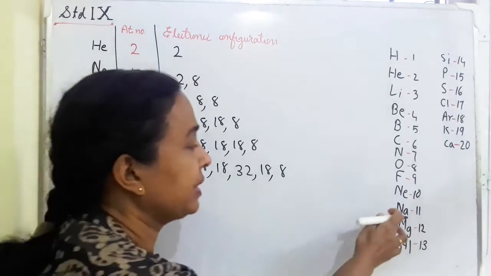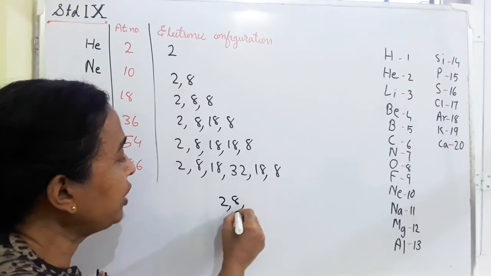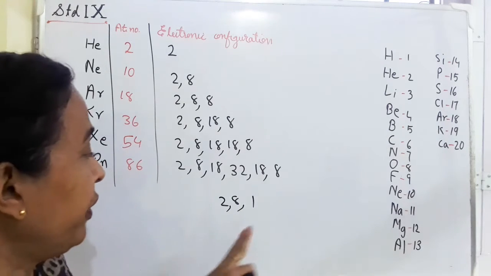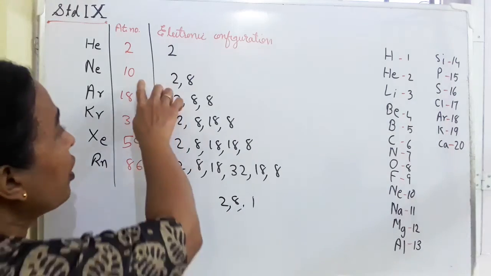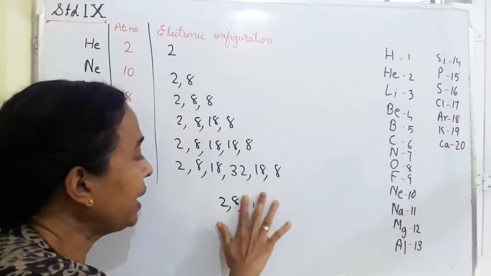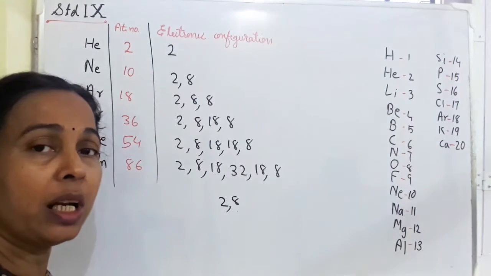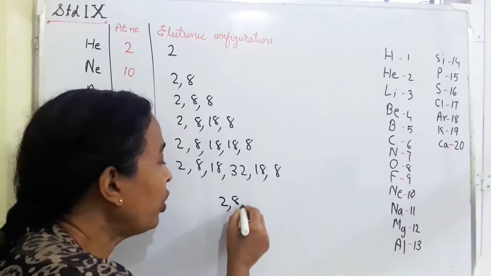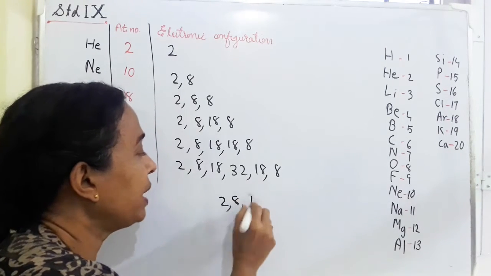Sodium's atomic number is 11, so its electronic configuration will be 2, 8, 1. If sodium loses this one electron, it will get the electronic configuration of neon, 2, 8. The atom will get stability because 8 electrons in the outermost shell, the octet structure, give stability to the atom. So the sodium atom will always try to lose this electron when it takes part in a chemical reaction.